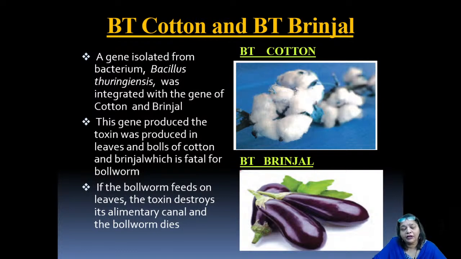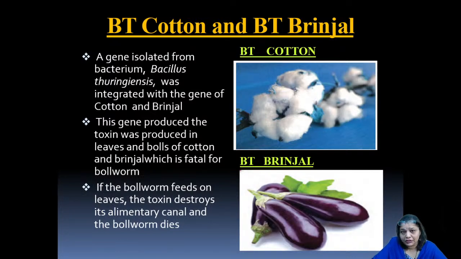So this particular cotton, when it was introduced, or when it was integrated with that particular gene, we simply called the BT gene, starts producing the toxin, that chemical substance, which was actually produced in the cells of the leaves.